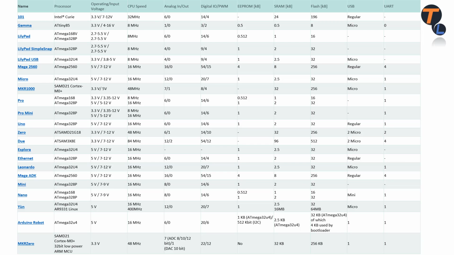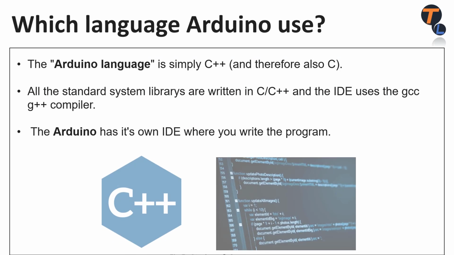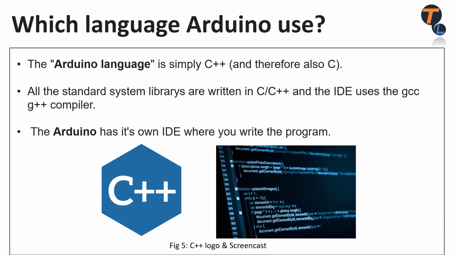Here the list is provided. If you are interested or you need, then you can pause the video and go through it. Now our question comes here. Which language does Arduino use? Arduino basically uses C or C++.